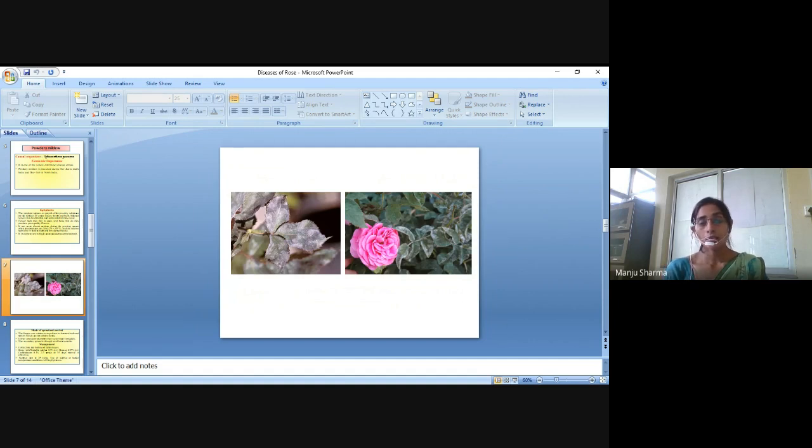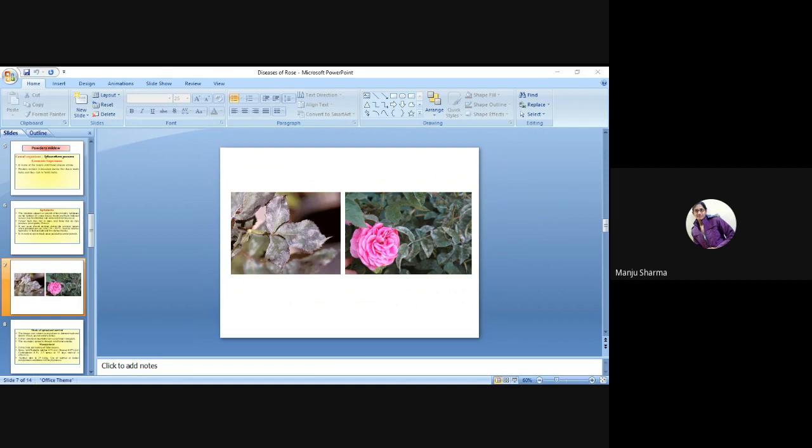These are the symptoms of the disease. You can see here spots on the leaf surface and the flower is also loosely attached.